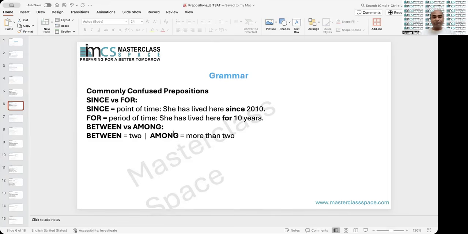Now, as I said, there will be some confusing parts of your grammar in prepositions, like since versus for. Remember, since is for starting time and for is for total time. If we go with the grammatical terminology, since means point of time: she has lived here since 2010. So this is called point of time. But if you go with the general terminology, to understand from your point of view: